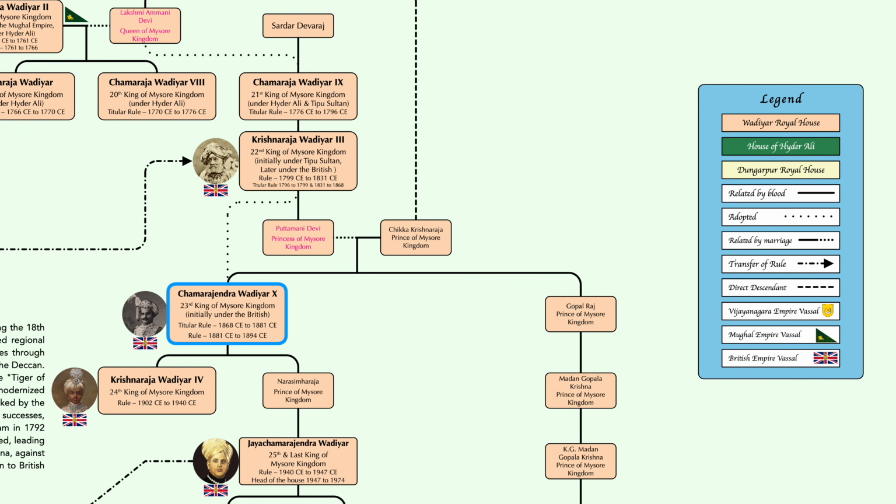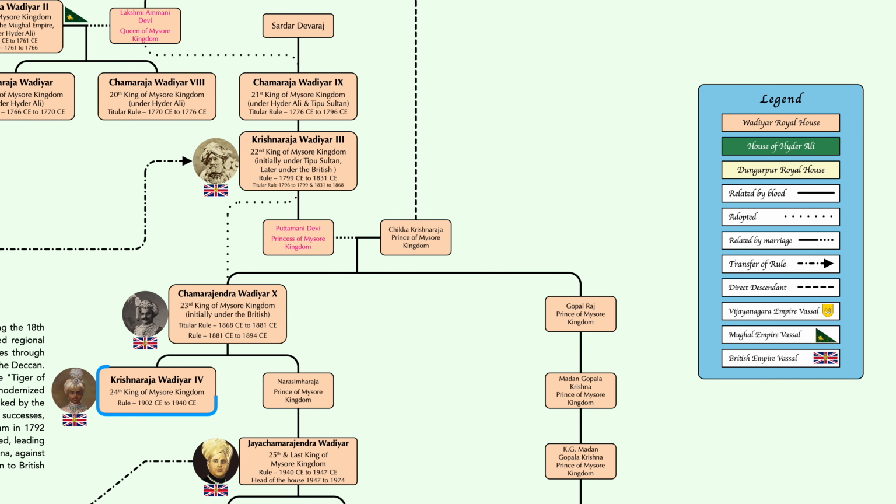Chamarajendra Wadiyar X died suddenly at the age of only 31 years and was succeeded by his son Krishnaraja Wadiyar IV as the 24th king of the Mysore, who was only 10 years at that time. His mother, Kempa Rajamani Devi, served as regent for him until the young king came of age. Krishnaraja Wadiyar IV is attributed to more development to Mysore state, like the establishment of the University of Mysore and Indian Institute of Science and numerous infrastructural projects.